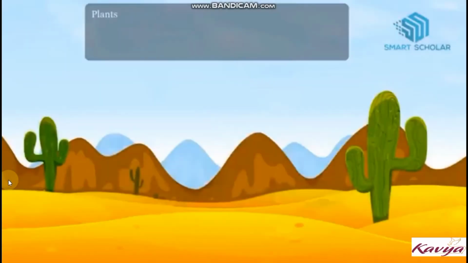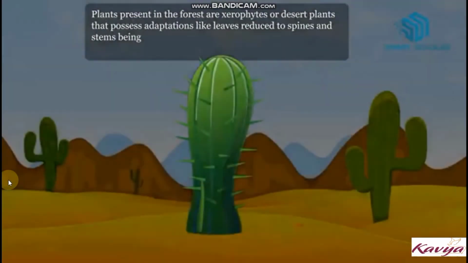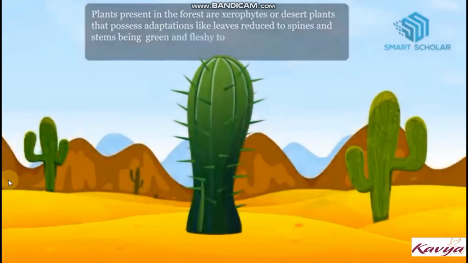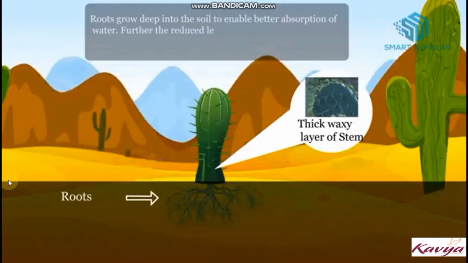Plants present in the desert are xerophytes, or desert plants, that possess adaptations like leaves reduced to spines and the stem being green and fleshy to enable photosynthesis and store water. Roots grow deep into the soil to enable better absorption of water. Further, the reduced leaves and thick waxy layer of the stem help minimize transpiration.